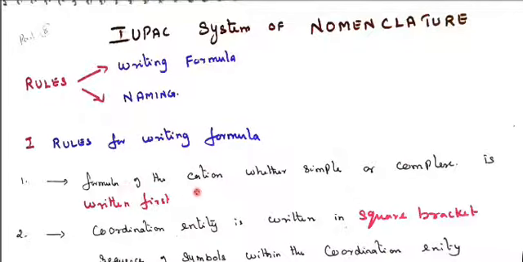First we are supposed to write the cation, and only then the anion. For example, a simple salt, sodium chloride: sodium is the cation and chloride is the anion. While writing, we write the cation first, then the anion. When we say the name aloud, we also say the cation first: sodium, chloride. So whether simple or complex, the formula of the cation is written first.